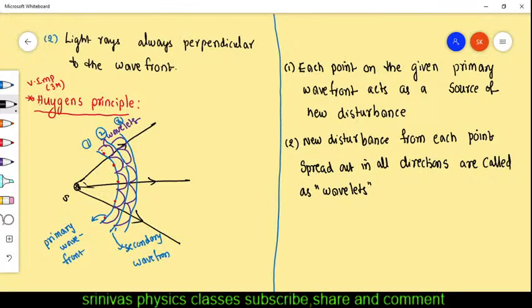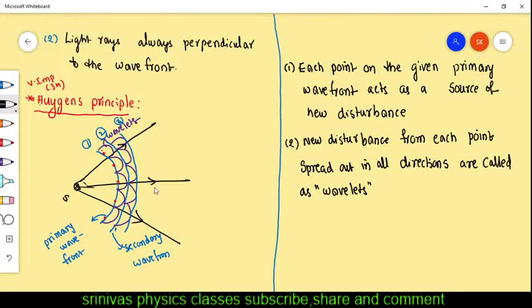That new disturbance we took only on the right side, but it is also there on the left side. It will be there on this side also, but we took only one direction. Every point acts like a source of new disturbance. It can produce the new wavefront. It is a source of light, and that new disturbance can spread in all the directions like wavelets. These are called the wavelets.